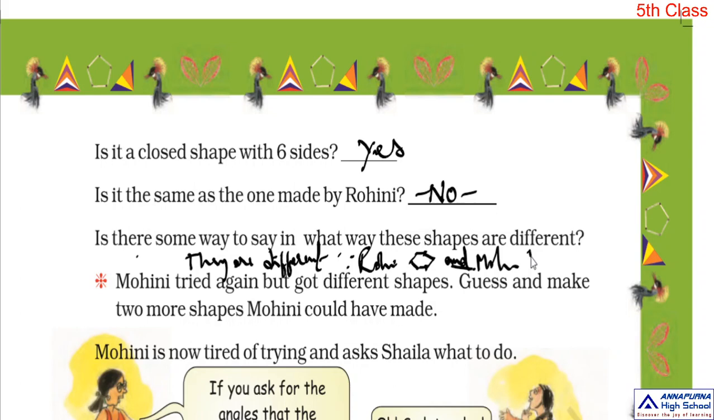Mohini made, what we call, Mohini made like this shape. Now observe these two figures. Are those two same in shapes? So they are not, therefore they are different. So they were made in different shapes.